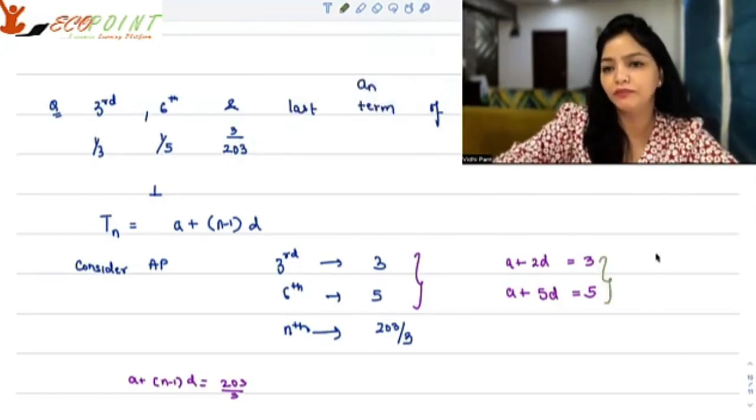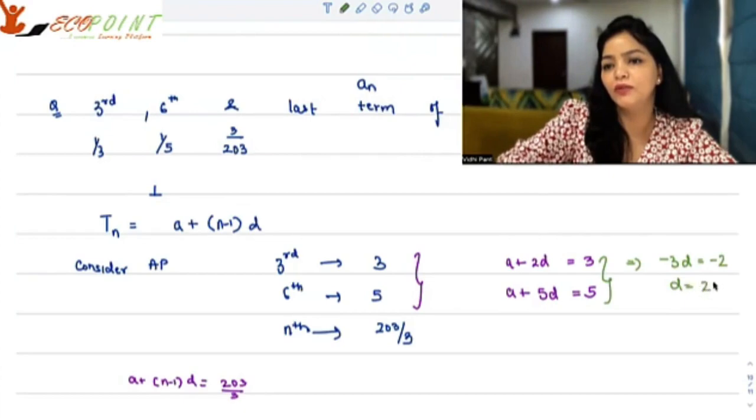Very simple. If you subtract, the A cancels off. You get minus 3d is equal to 3 minus 5, which is minus 2. So d is equal to 2 by 3. Clearly, A is 3 minus 4 by 3. That means A is 5 by 3.